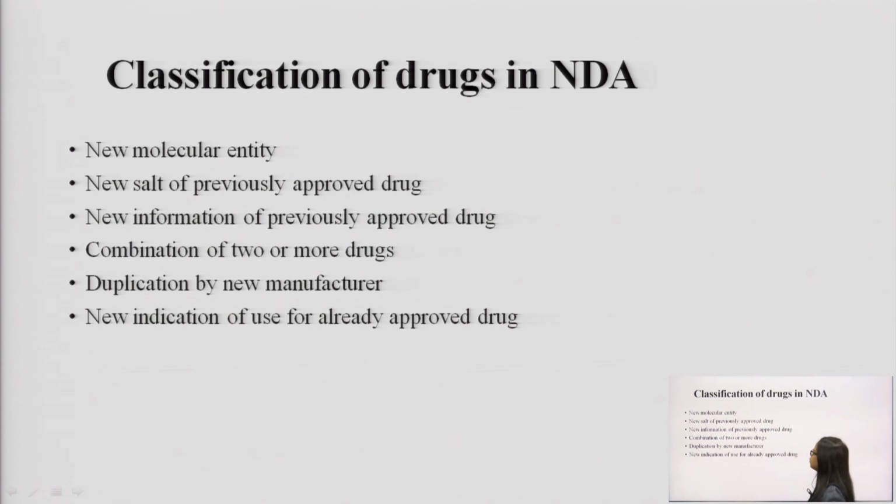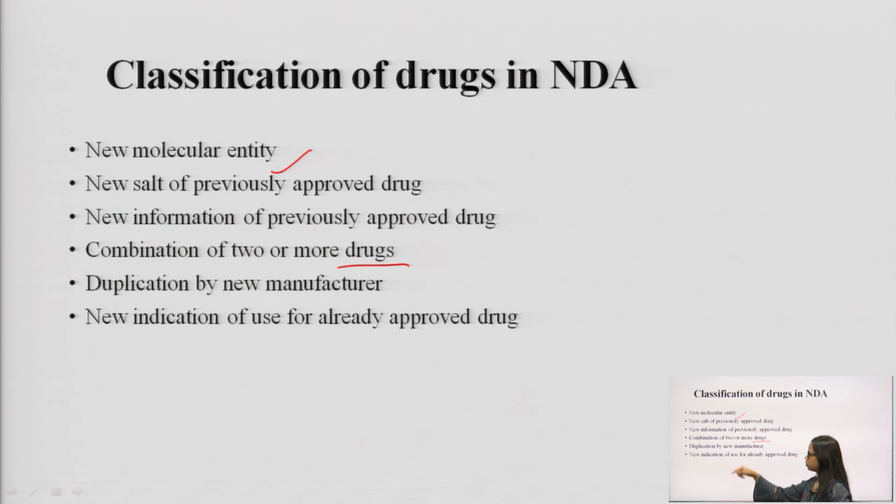Next is classification of drugs in NDA. What kind of drugs can be in NDA? New molecular entity, it means the compound should be a new molecular entity. New salt of a previously approved drug, it means if there is a drug which is already approved but there is addition of a new salt. Next is new information on a previously approved drug. If there is a drug, but there is certain information which is recently known, then we can do NDA.